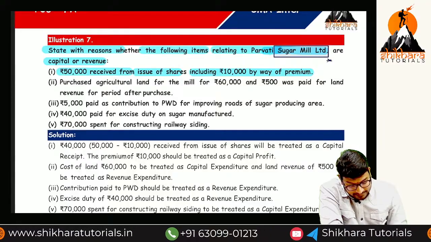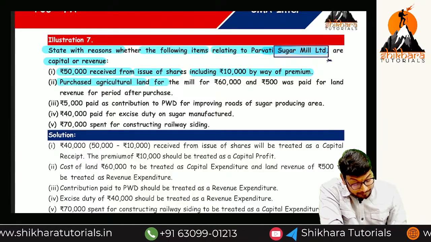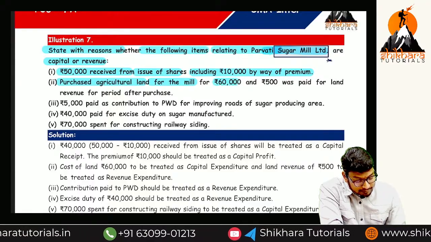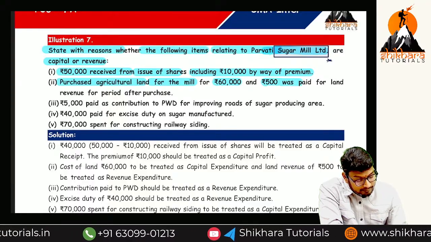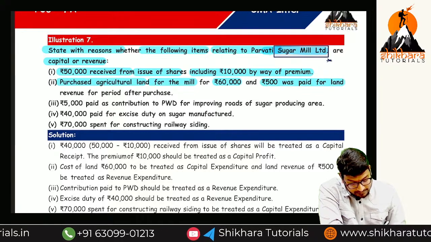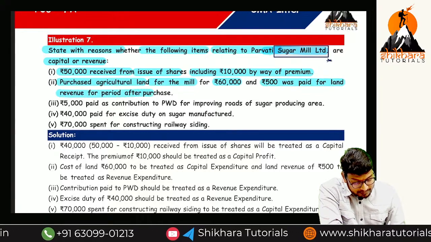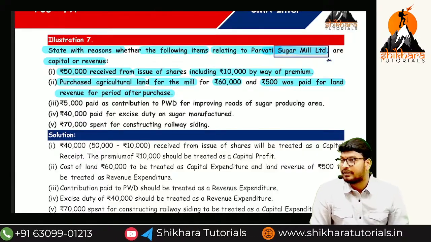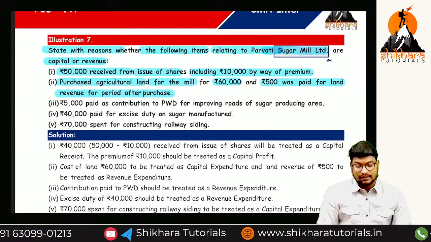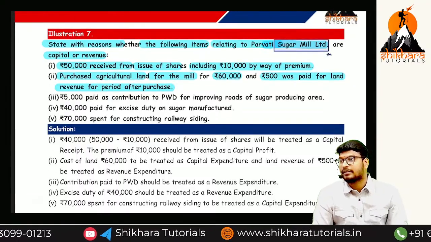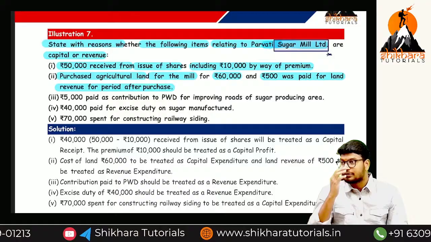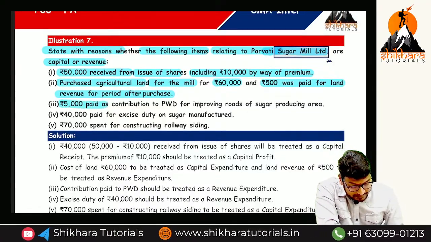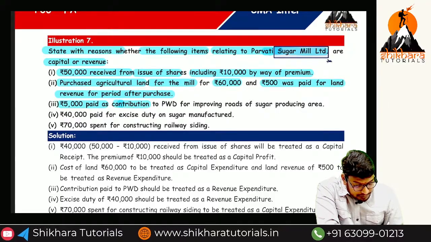Purchase of agricultural land for the mill. You have purchased the agricultural land for the mill for rupees 60,000, and 500 was paid for the land revenue for a period after the purchase. Land revenue is a type of tax. We are paying it for the purpose of a fixed asset, so we call it capital expenditure.